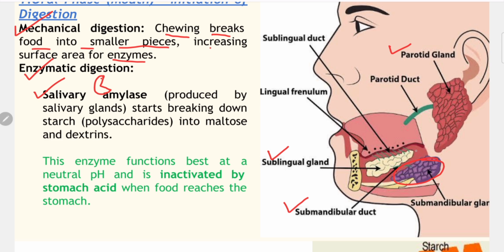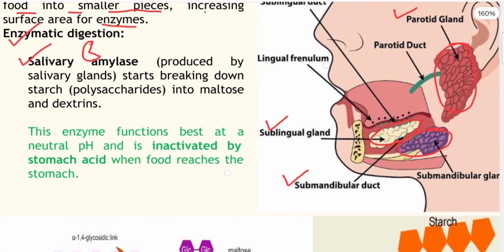All these three types of gland produce salivary amylase. Salivary amylase is an enzyme that can split carbohydrates, but it also has some characteristics that I will discuss one by one.